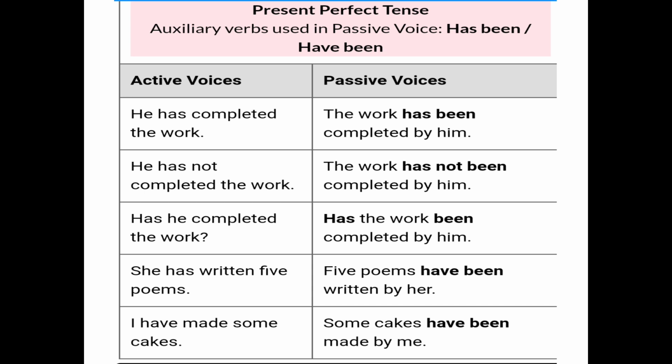Then next is: she has written 5 poems. Now, she has written 5 poems. In this sentence, what is the subject?